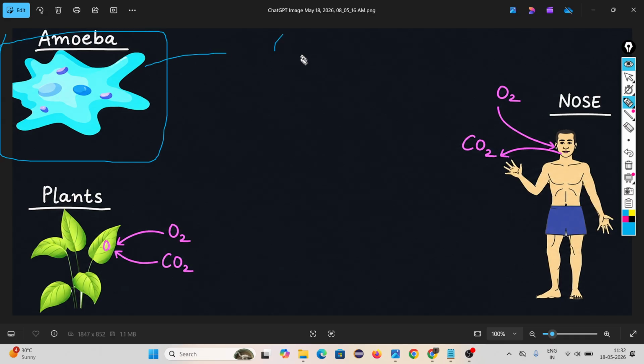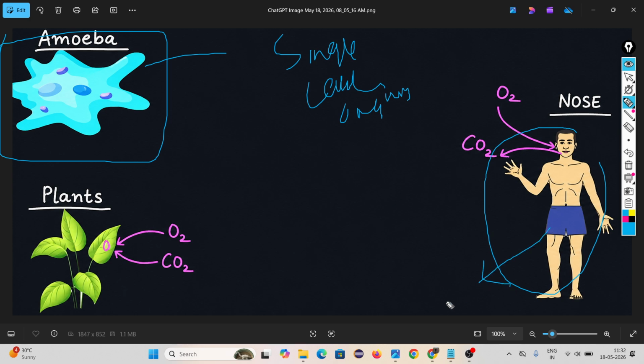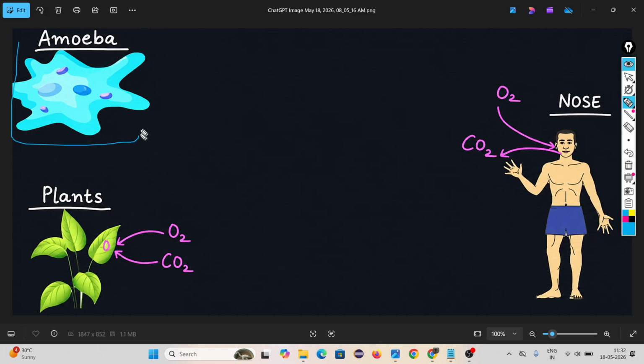Then amoeba. Amoeba is a single cellular organism. What do you mean by single cellular organism? Amoeba's body is made up of a single cell. But if you consider human beings, our body is made up of millions and trillions of cells. But if you focus on amoeba, its body is made up of a single cell. Think, if one organism has a single cell, is it possible they have a nose, they have stomata? No, na. So they get oxygen by a process called diffusion.